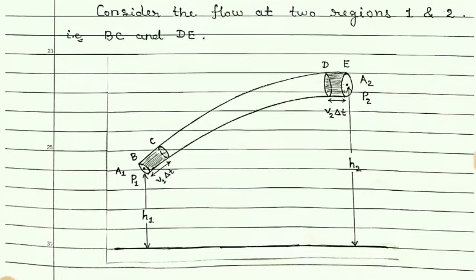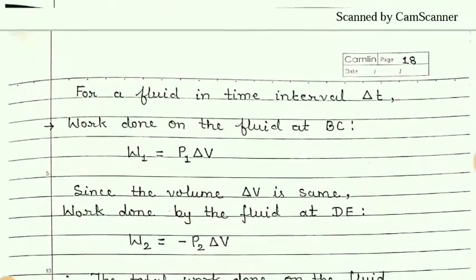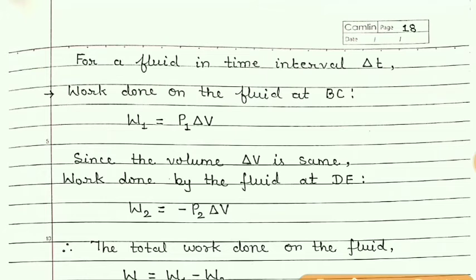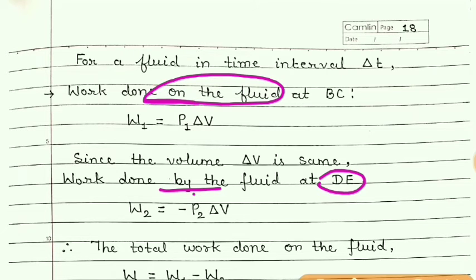We know that this fluid is moving in the upward direction. So, to move it in the upward direction, work has to be done. So, work done on the fluid. And here at DE, when the fluid moves from D to E, the work is done by the fluid. So, here you have to remember that at point 1, work is done on the fluid, and at point 2, that is along DE, work is done by the fluid.